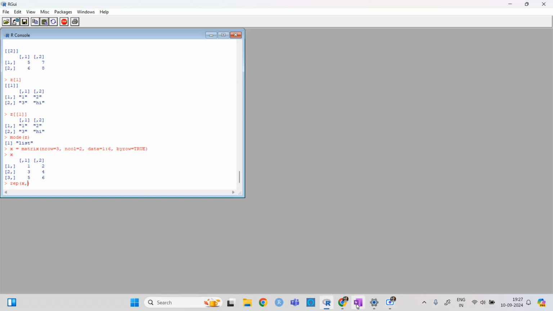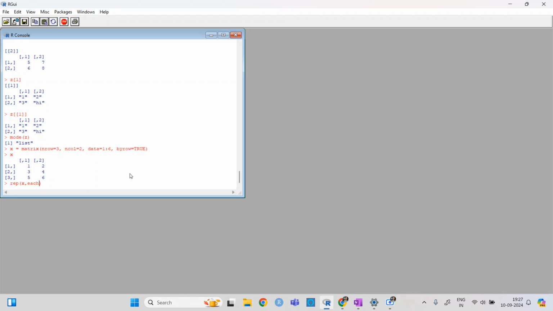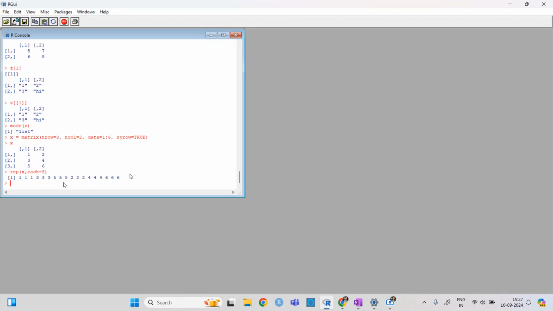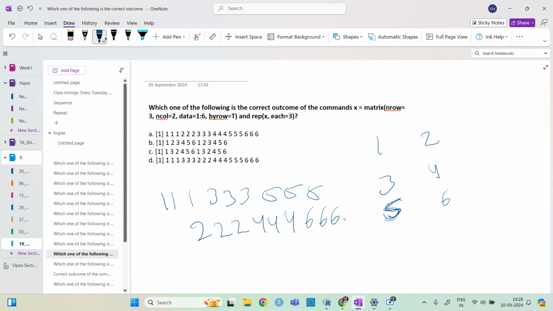How many numbers is that? Each equal to 3. So okay, here it should be 111333 555 222 444 666.